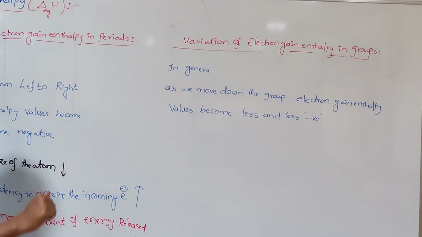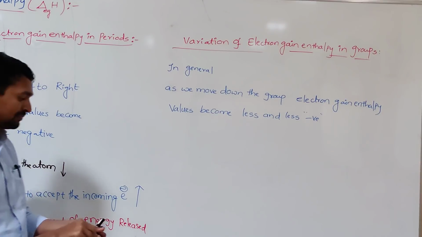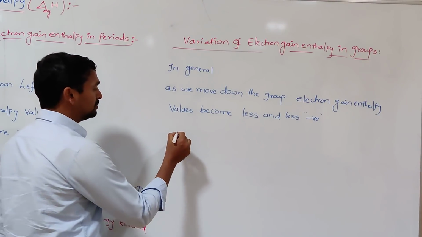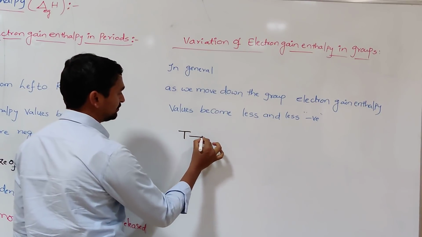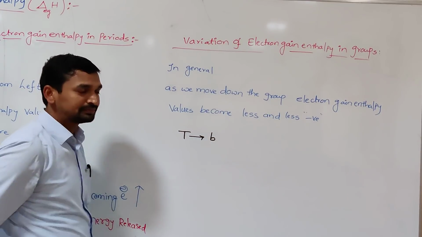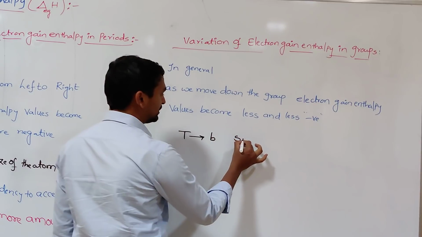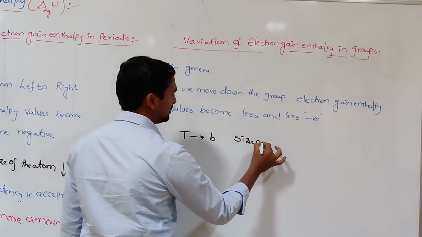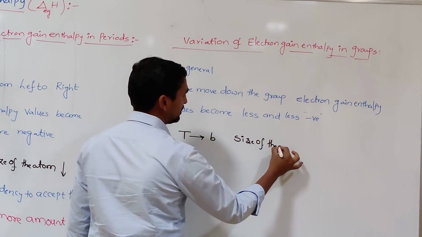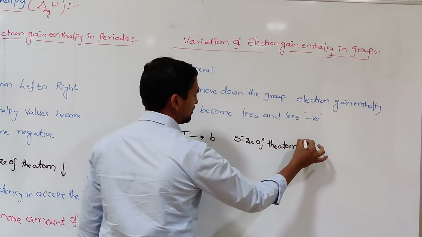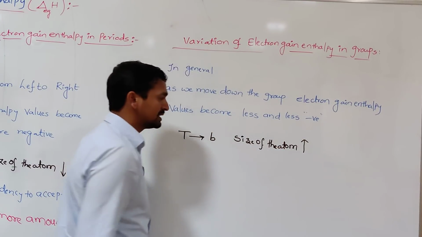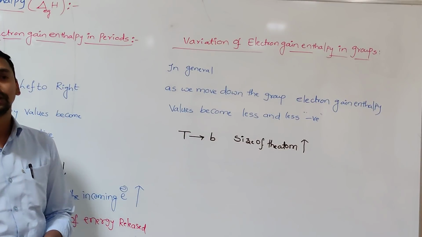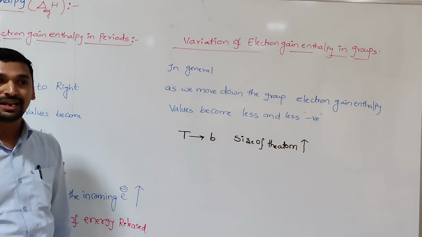Why do the electron gain enthalpy values become less and less negative? You know very well, as we go down the group, that is top to bottom, the size of the atom increases. When the size of the atom increases, the force of attraction on the incoming electron decreases.